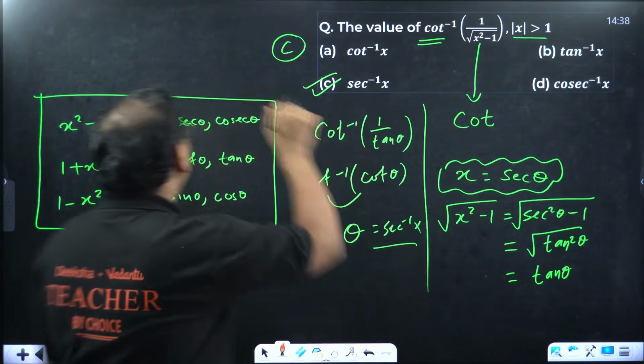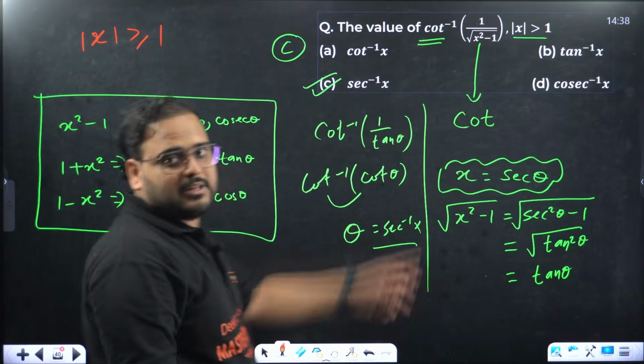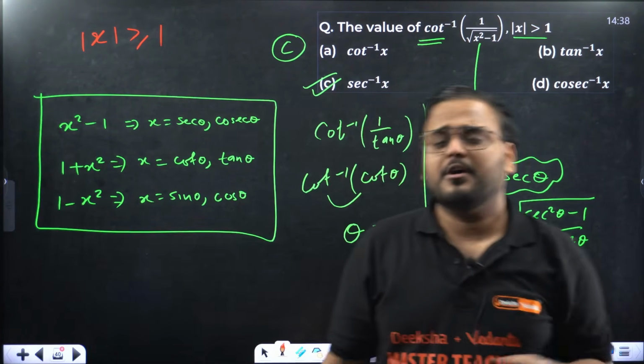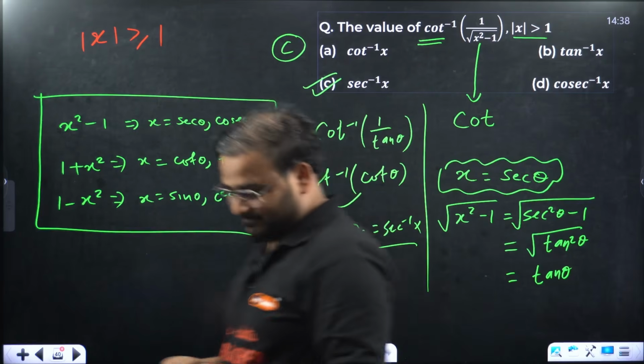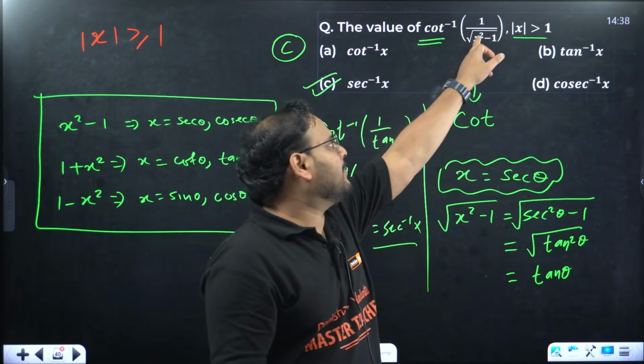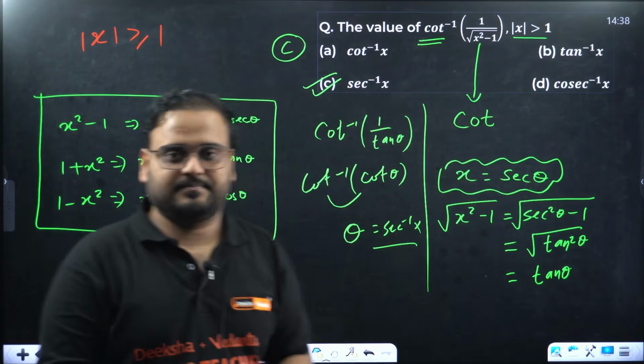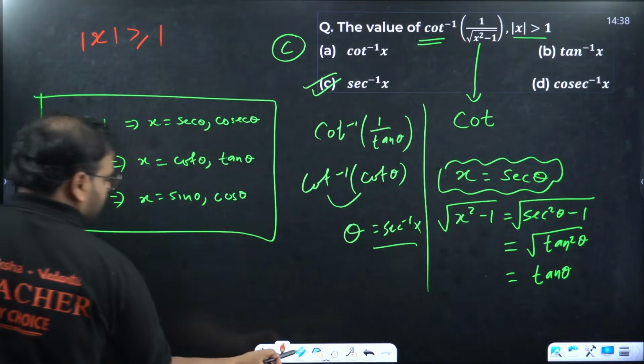Can you see over here? What I said right now, mod of x is more than or equal to 1. But the question is saying only more than 1. Why not equal to? Obvious, sir. If you take equal to, it becomes undefined. 1 square minus 1 is undefined. Getting it now? That's why it is.